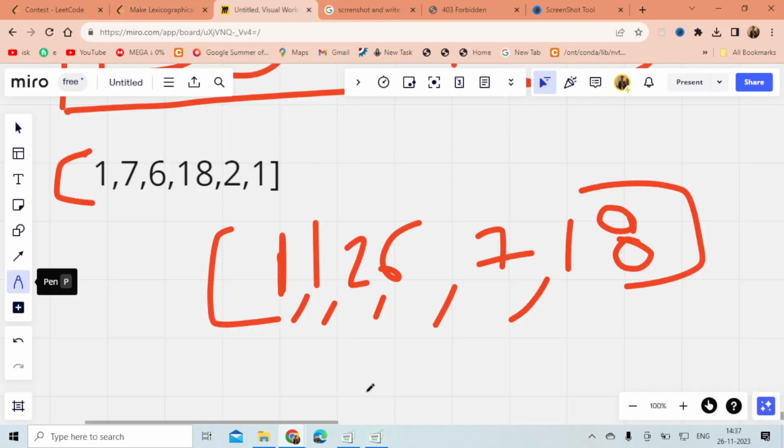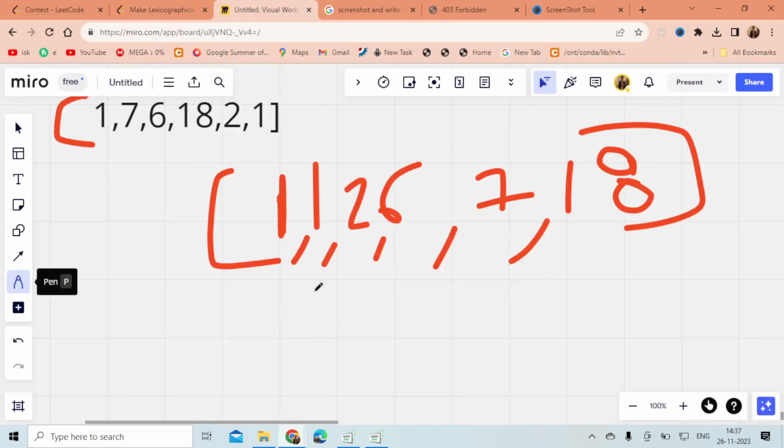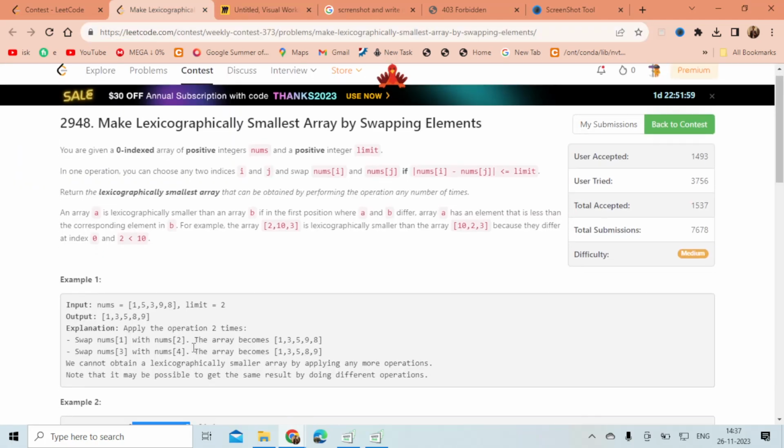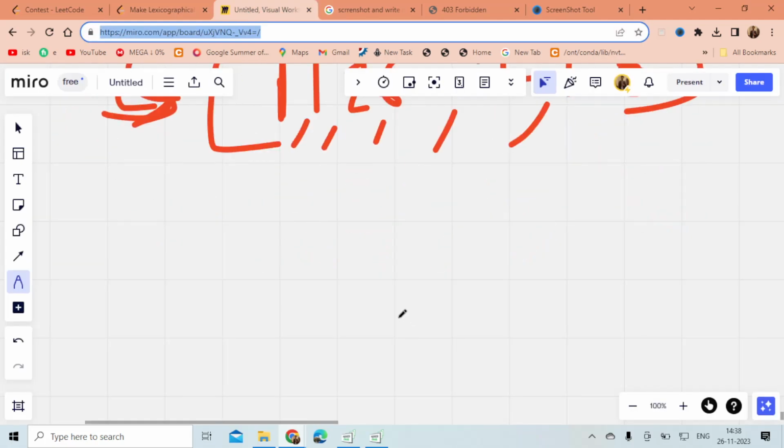What does it mean that this is the lexicographically smallest? As far as I know, this is the lexicographically smallest. So I will try to make this into this. So let's see the value of k. The value of k is 3, right?